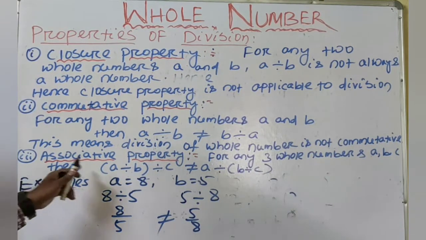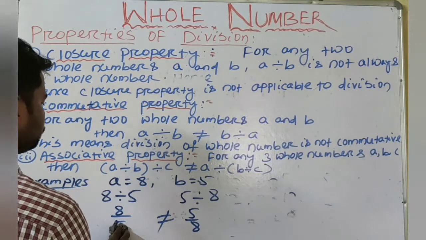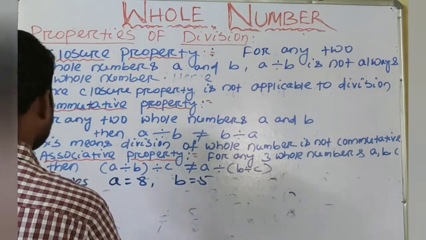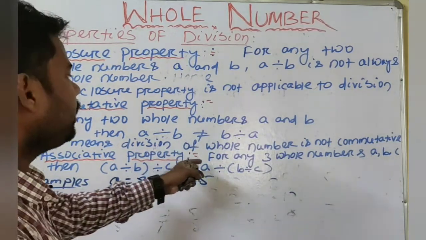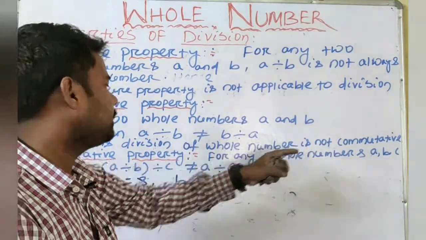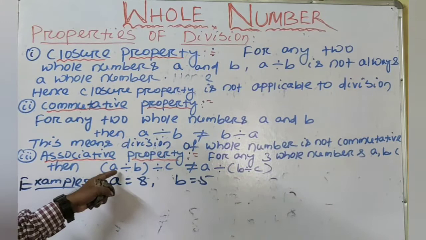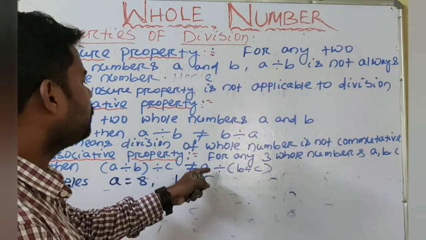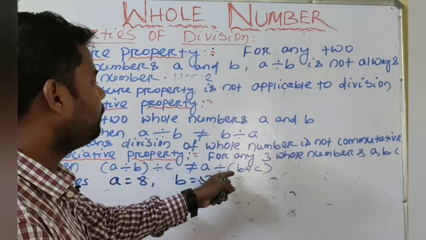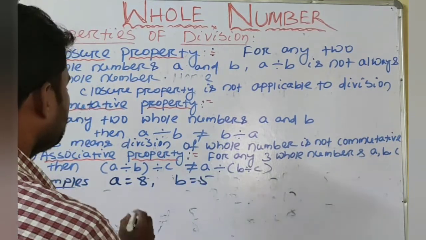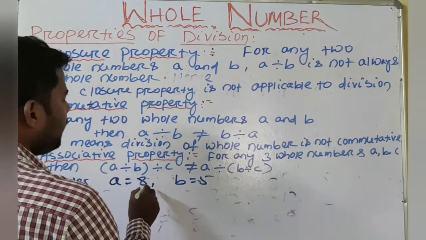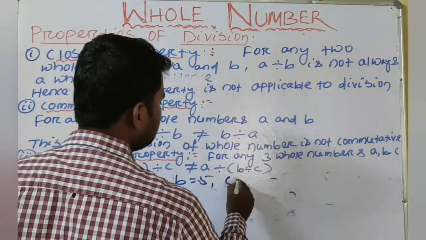Next we will know the associative property. For any three whole numbers A, B, C, (A divided by B) divided by C is not equal to A divided by (B divided by C). So for that we will take A, B, C. A is equal to 8, B is equal to 5, C is equal to, suppose, 4.